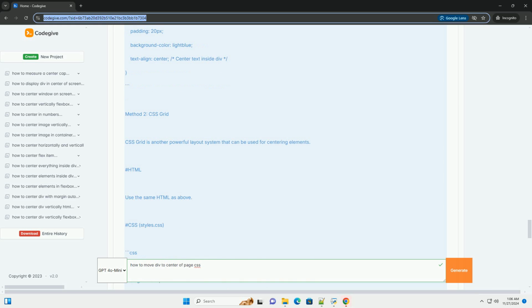Centering a div in the middle of a web page can be achieved with various CSS techniques. Below, I'll provide a detailed tutorial on how to do this using different methods, along with code examples for each. Method 1, Flexbox. Flexbox is one of the most straightforward ways to center a div both vertically and horizontally. HTML, CSS, styles.css.